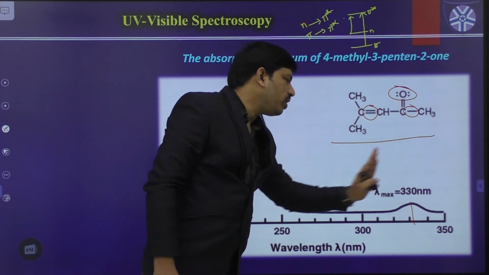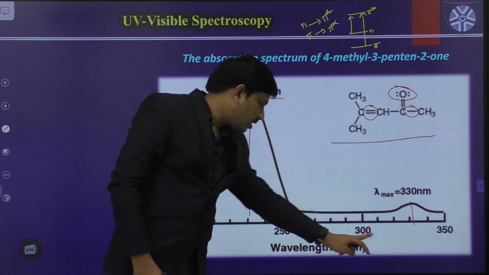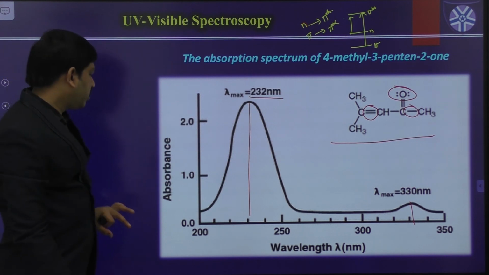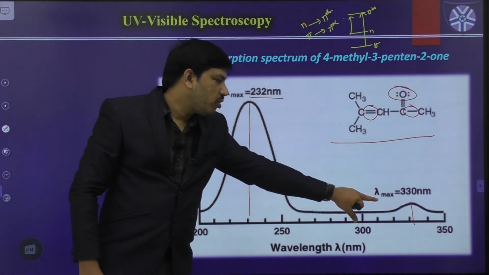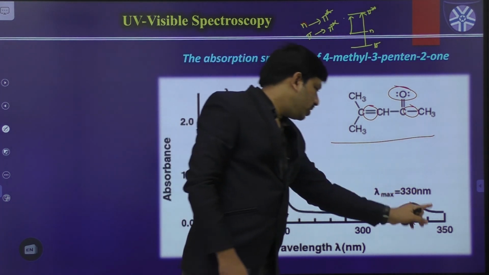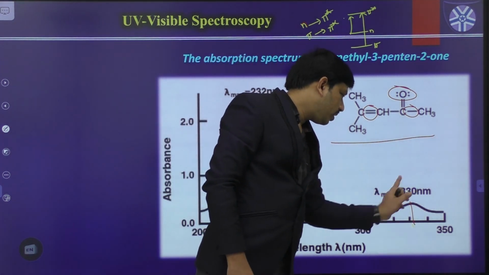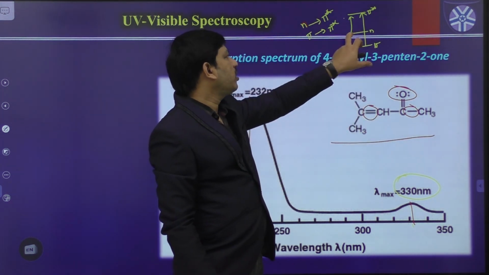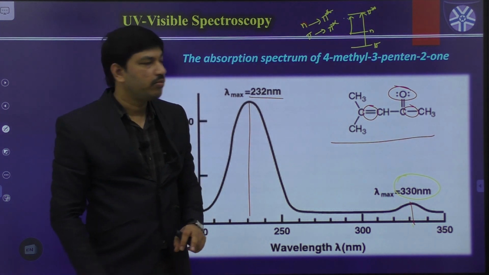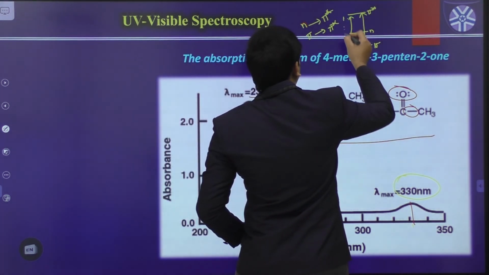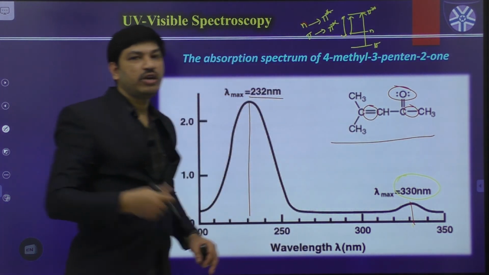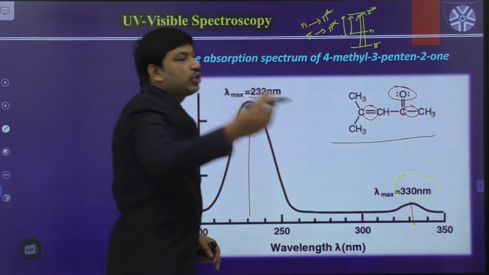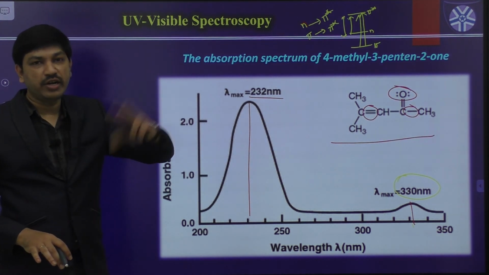So here we have 2 different absorption peaks, and on the x-axis we have the wavelength, on the y-axis we have the intensity of the corresponding absorption peak. This is the intense peak and this is the lower intensity peak. This peak is absorbing around 330 nanometers. That means this is mainly because of the n to pi star transition, because this transition requires a longer wavelength. The second transition requires a little shorter wavelength because it is a higher energy radiation.